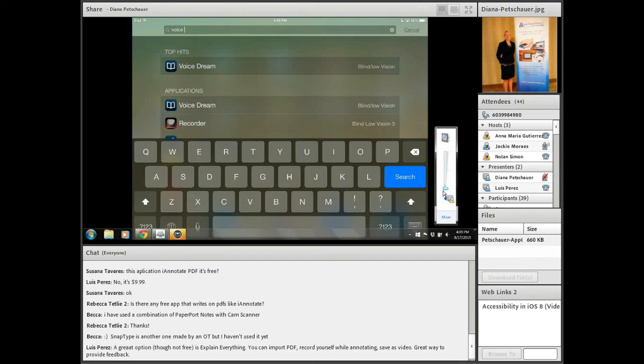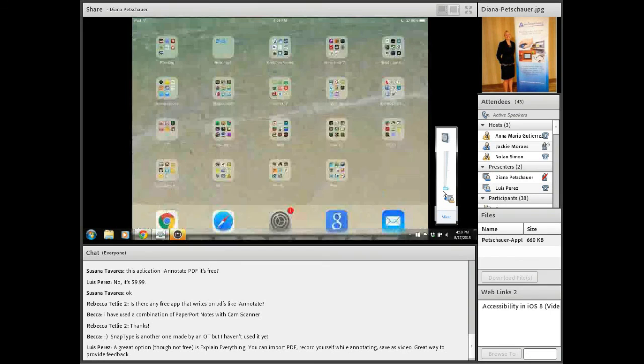Voice Dream Reader gives you access to Bookshare books, but it also gives you access to documents, PDFs, worksheets, handouts, and other things that you also need these accessibility features for students. And it's half the price. So it's the reason why I recommend Voice Dream Reader if you have a student that wants to access their Bookshare books. So you can see the icon at the top of my screen, Voice Dream, and it's called Voice Dream Reader in the App Store.